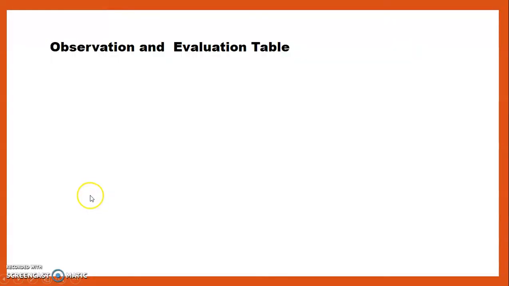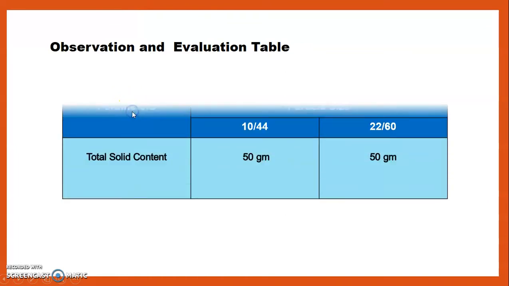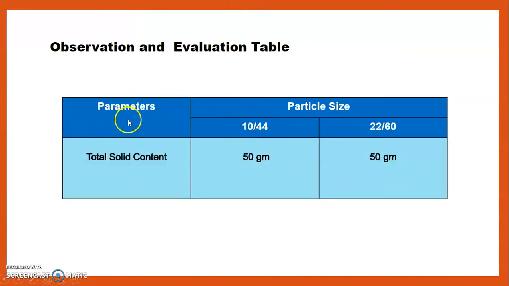After going through the stepwise procedure, we move toward the observation and evaluation table. The observation and evaluation table contains parameters, particle size. Here we will use sieve number 10 and 22, that's why particle size is 10/44 and 22/60. Total solid content is not less than, here in 10/44 it is 50 gram and 22/60 is also 50 gram. Then labeling of the formulation.